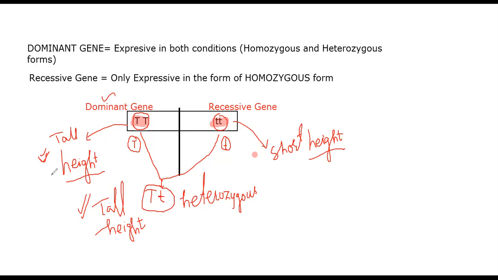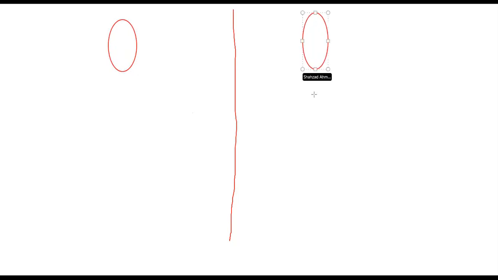The most important thing that you must keep in your mind, beta, when you are going to study genetics, you must study cell division. Let's suppose this is one cell. I'm just going to highlight it. This is one cell. This is also one cell. This cell keeps 46 chromosomes. Like this is a cell of the human body, and this is also a cell of the human body.